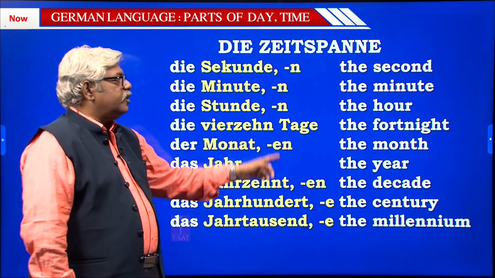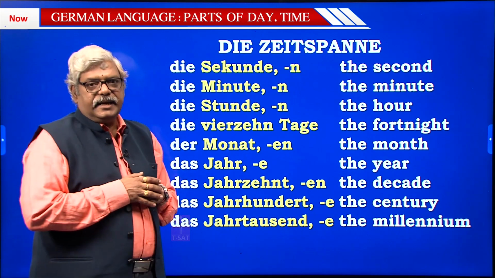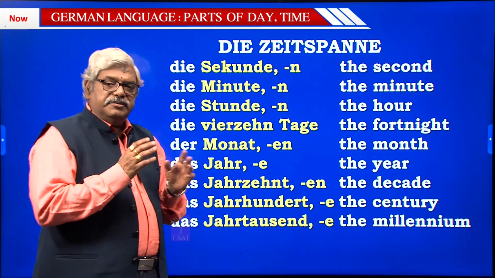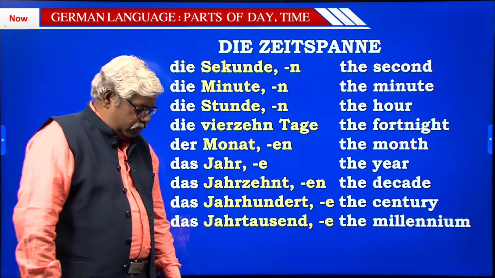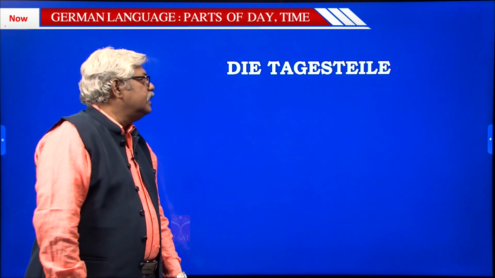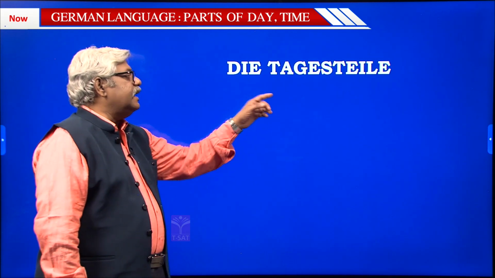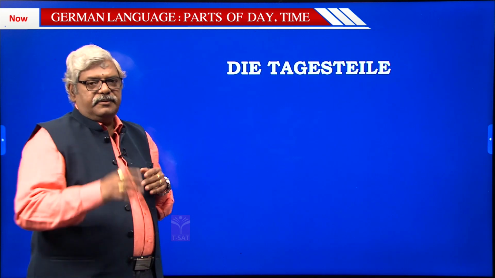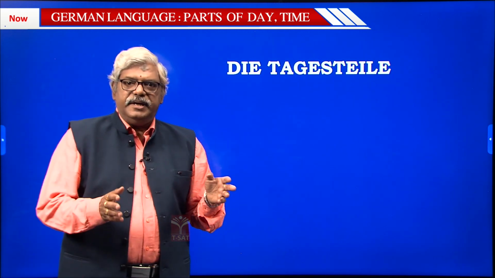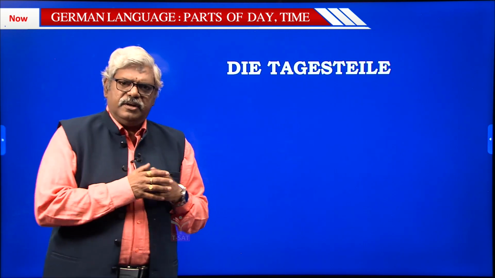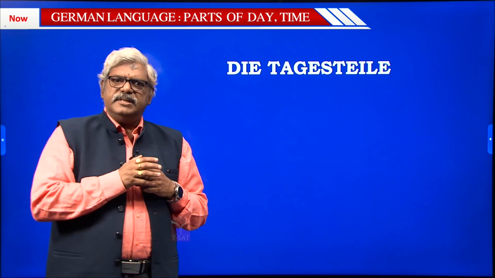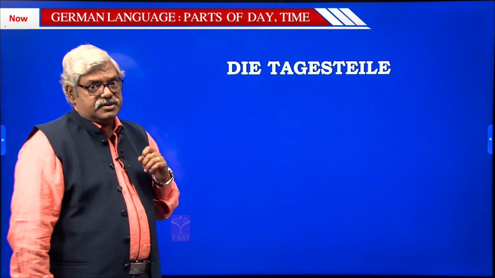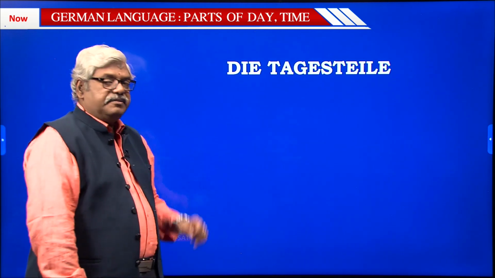These are about the division of the time. Now let us go to the other part, that is division of the day. How day is divided? That we call it as the Tageszeit, the parts of the day. As all of you know, day is divided into morning, afternoon, evening, and all those such sort of terminology is given in all languages. Similarly, in German also you have such sort of terminology. Let us see one by one.